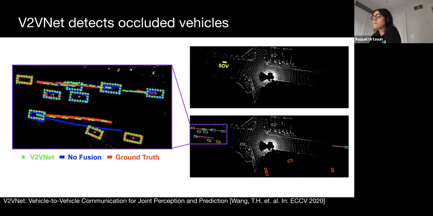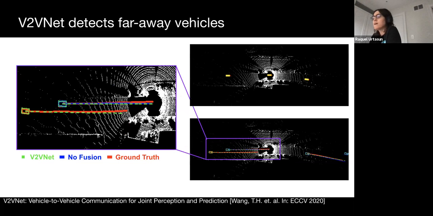We now show some qualitative examples. The ground truth is in red, B2B outputs are depicted in green, and single vehicle outputs are in blue. Here is an example where we showcase the significantly higher recall of B2BNet. All the green boxes where B2BNet detects vehicles are missed in this single vehicle case. Here, B2BNet can detect a high-speed vehicle behind, and the ego vehicle can wait before performing a lane change. B2BNet pushes the perception and prediction performance even further, allowing for even higher operating speeds while simultaneously providing safer and more comfortable driving.